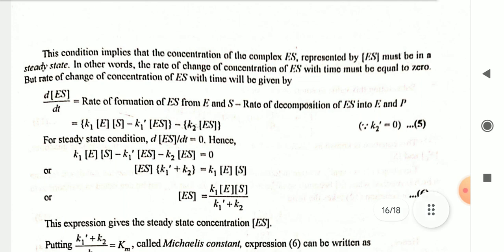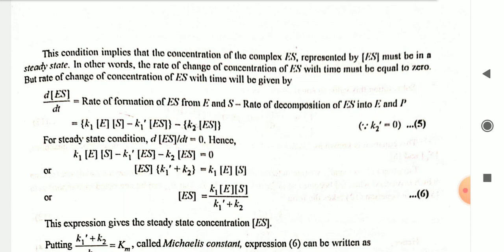The condition implies that the concentration of the complex, represented by [ES], must be in steady state. In other words, the rate of change of concentration of ES with time must be equal to 0. But the rate of change of concentration of ES with time will be given by d[ES]/dt is equal to rate of formation of ES from E and S minus rate of decomposition of ES into E and P, which is equal to (K1[E][S] minus K1 dash [ES]) minus K2[ES]. Consider this as equation fifth.